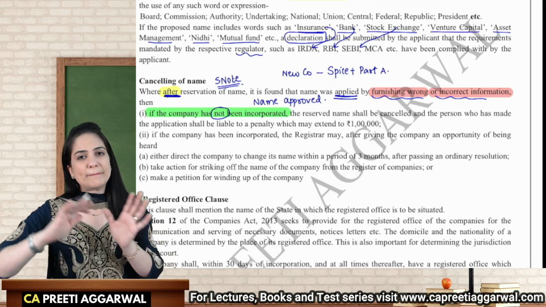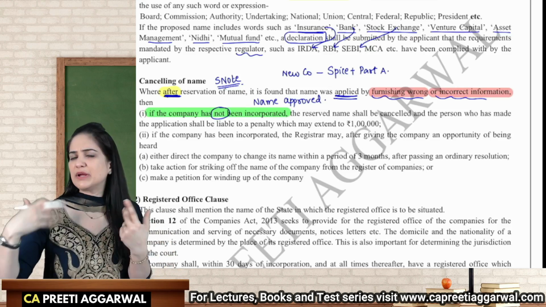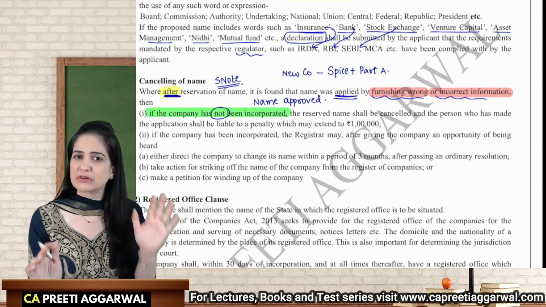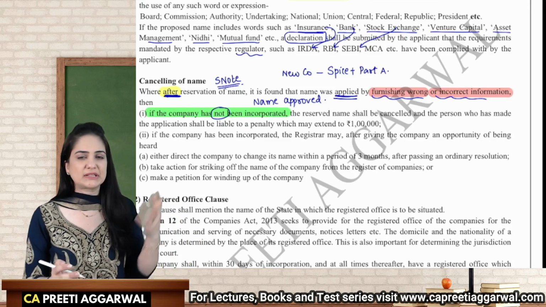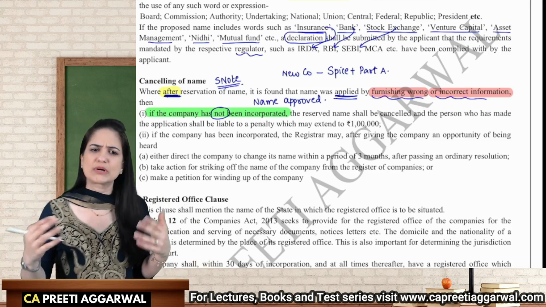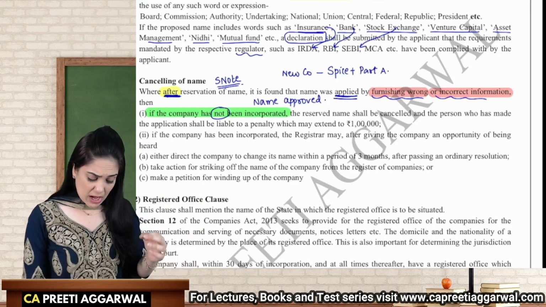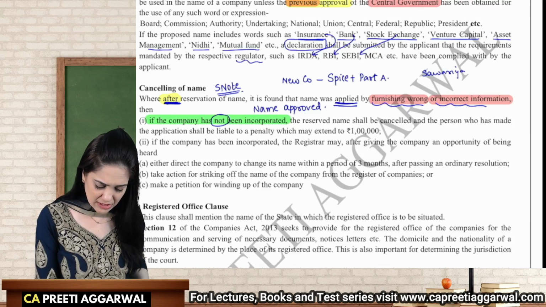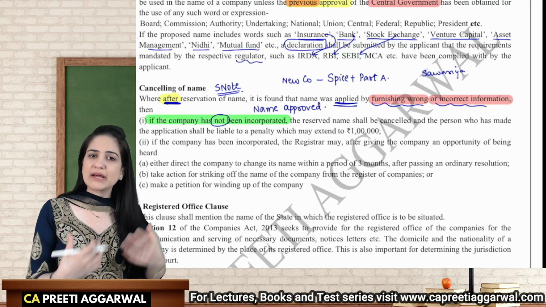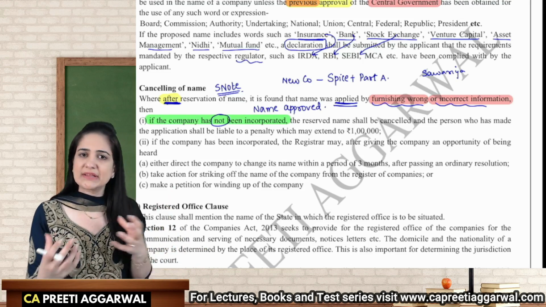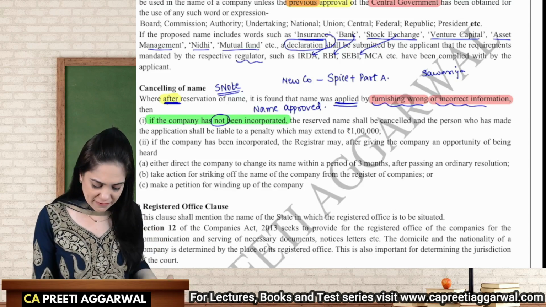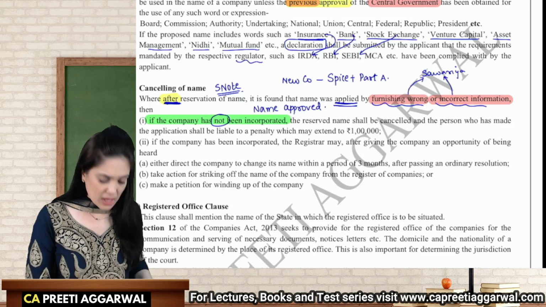It means that Part B may have been filled, it may not have been filled, but the company is not yet incorporated. ROC has not issued the certificate of incorporation, and we find that the name was applied by furnishing wrong information. What is an example for that? I mentioned that Savaria is my registered trademark, and I applied for the name containing that registered trademark. Later on it was found that it is not my registered trademark.